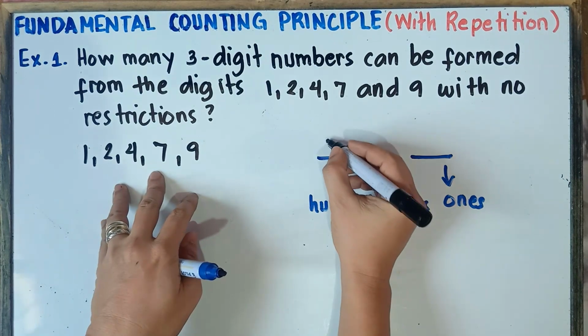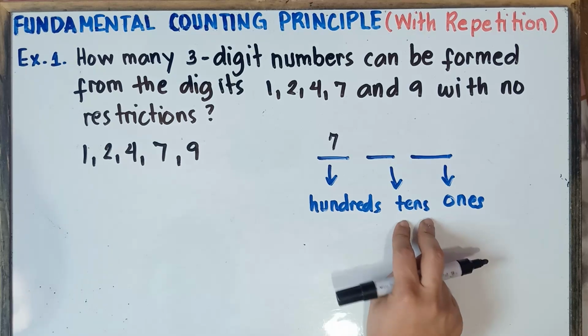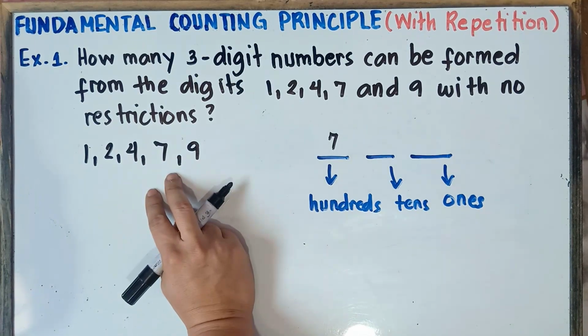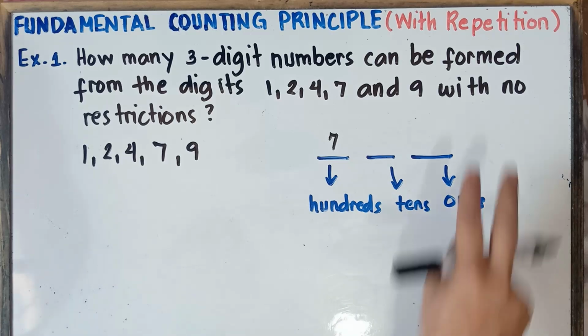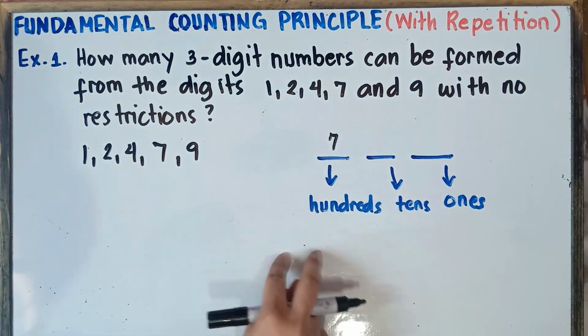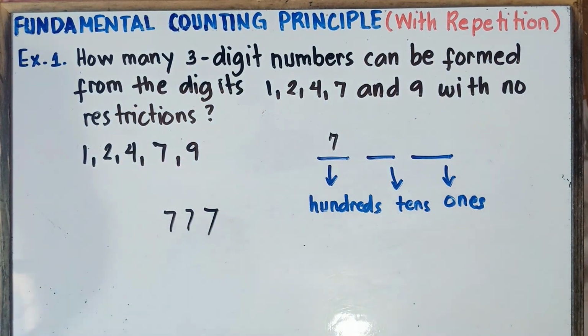So if we select 7 for hundreds, can we select 7 again for tens? Yes, we can. Why is that? Because with no restriction, the numbers could be repeating. You can have 7, 7, 7, that's okay.